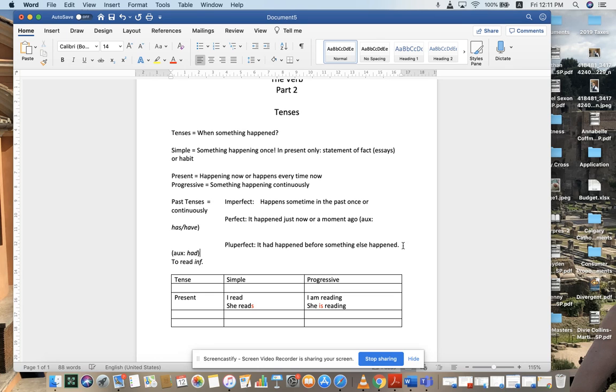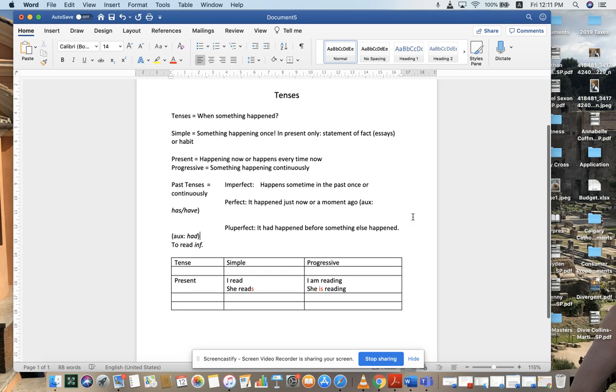So: perfect, has or have done something; pluperfect, had done something. Very important to remember this when you're dealing with pluperfects, because a lot of times people just don't pay attention to these things.